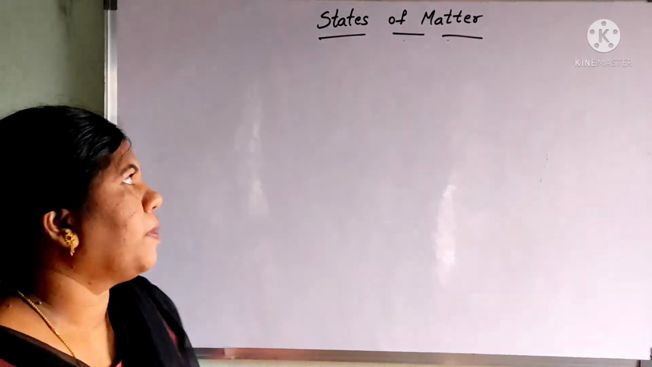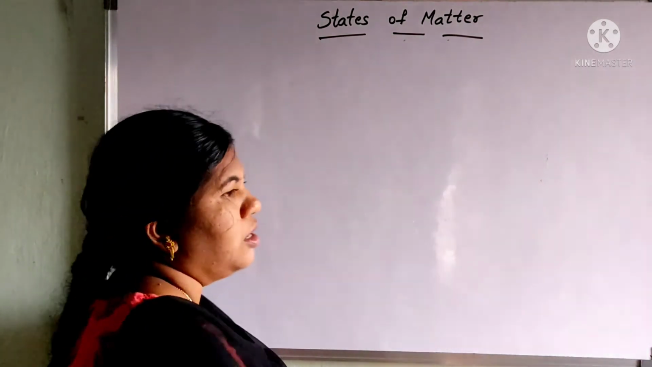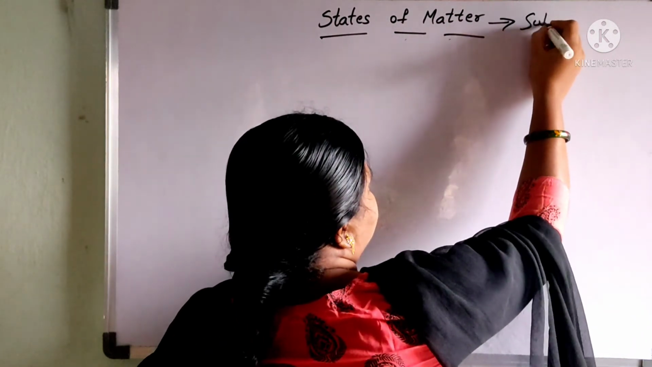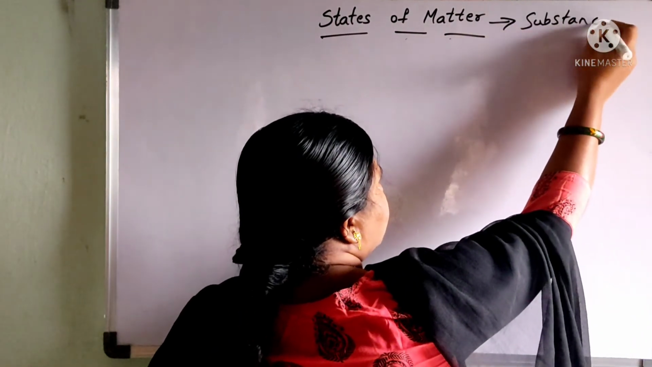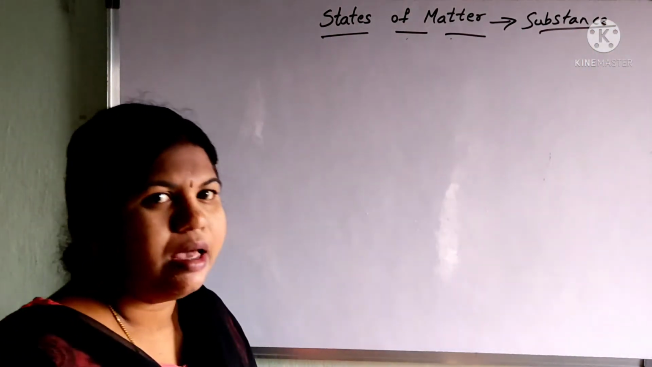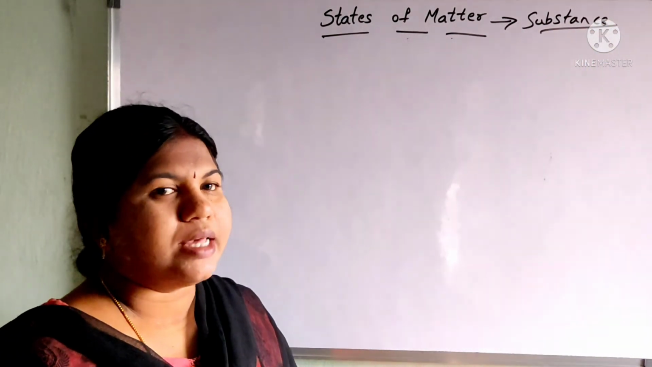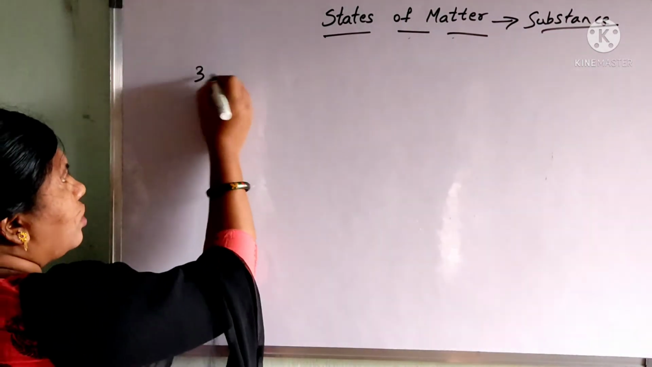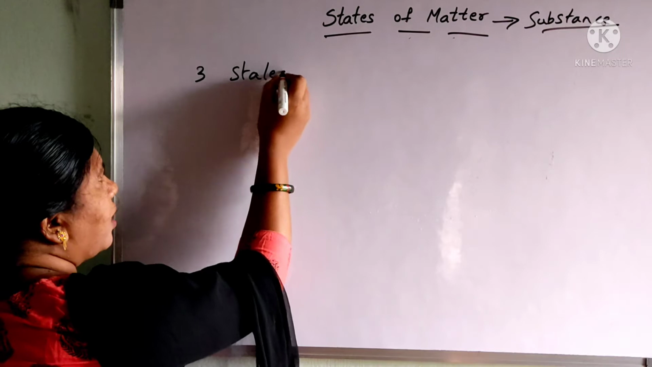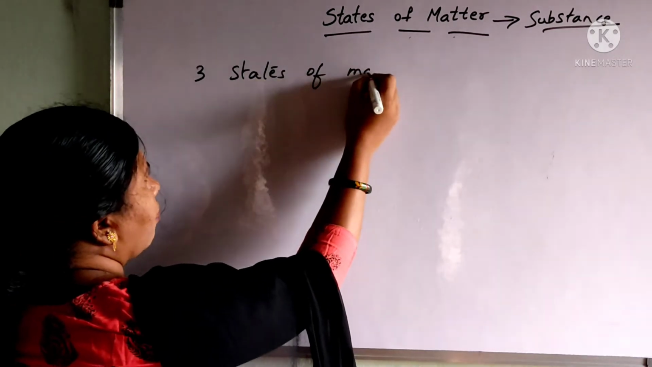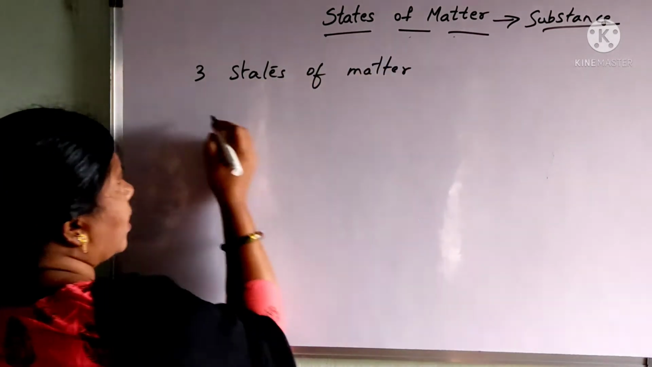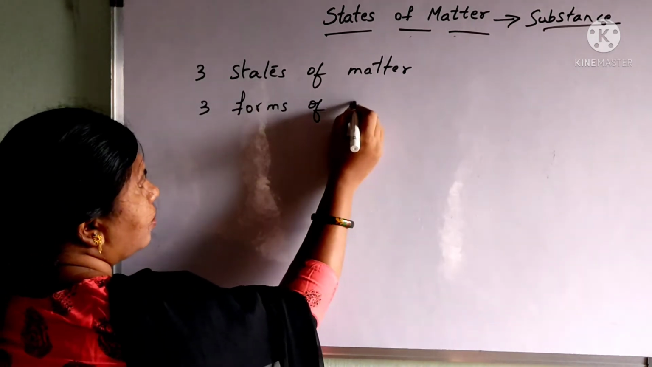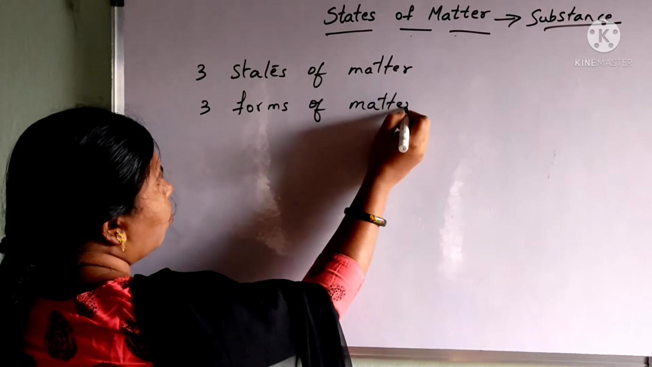So today our topic is states of matter. Matter can also be called a substance. A substance is also defined as matter, and here we are going to classify matter into three types. So there are totally three states of matter, or you can also call them three forms of matter. Now let us see what they are.